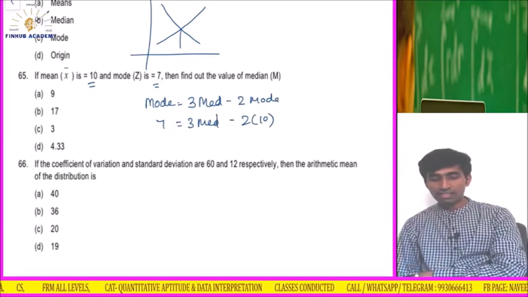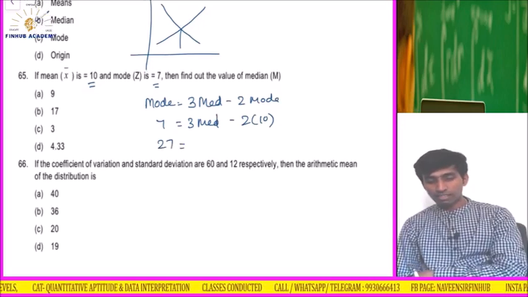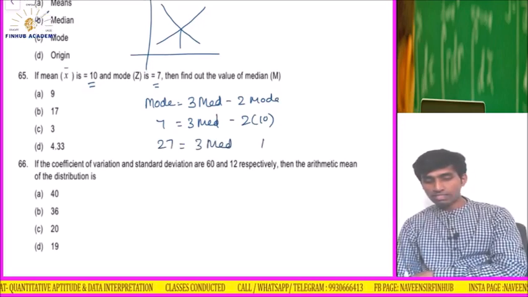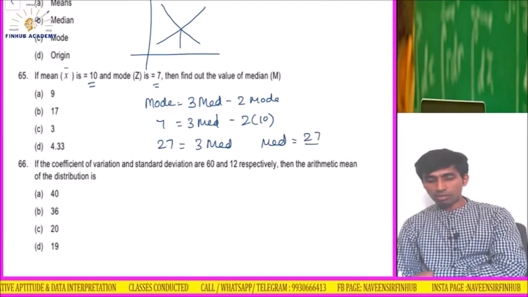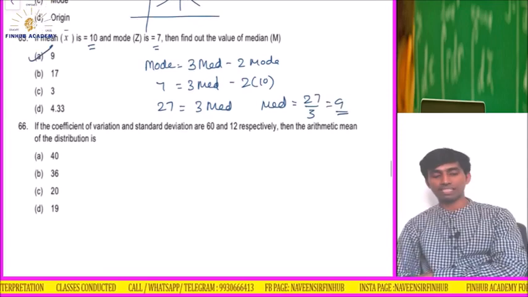So 2 tens are 20, 20 will go that side, it will get added, so 27 into thrice median. So median is equal to how much? 27 upon 3 is equal to 9. Answer is A. Understood? Easy question.